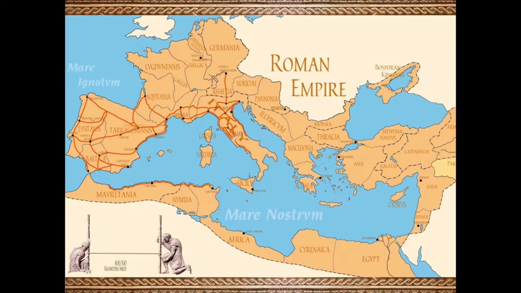509 BC, Rome becomes a republic. The last king is expelled, and Rome is now ruled by senators. There's a constitution with laws, and Rome becomes a complex republican government.